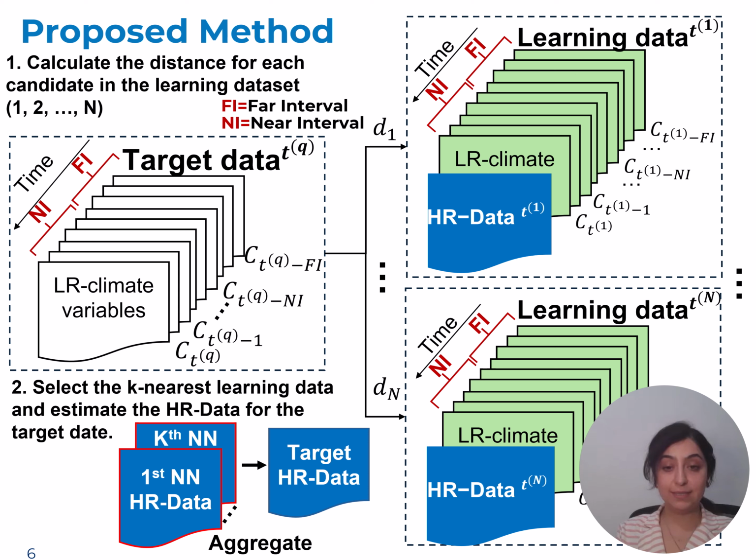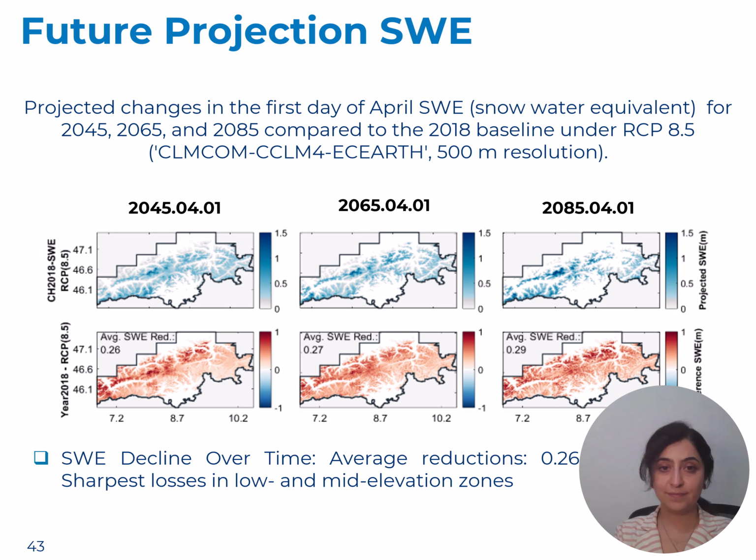We compute a distance between these low-resolution climate variables of the target data and the learning data, and then rank these distances, shown here as D1 till Dn. Based on this ranking, we select the best candidates, and based on the selected candidates, we estimate the high-resolution snow dynamic data for that specific day.